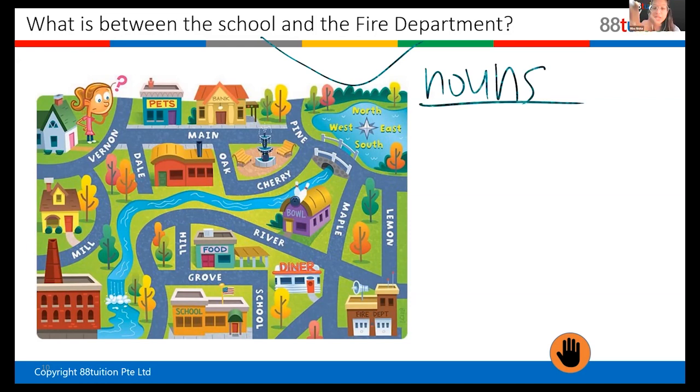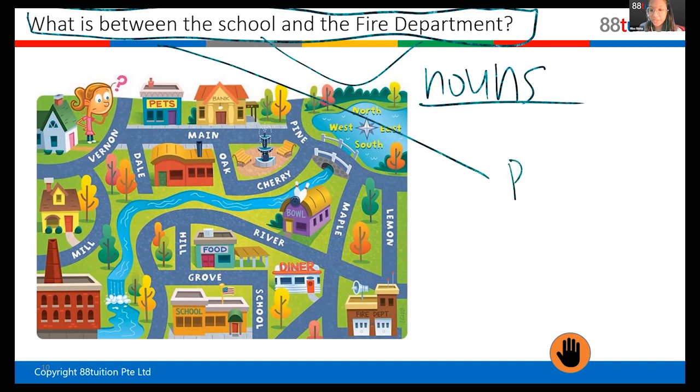So, wait, what's the answer? Diner. No. In the question is this. Look at this question. What is between the school and the fire department, right? Which word in this question is a preposition? In between. Very good. Between.